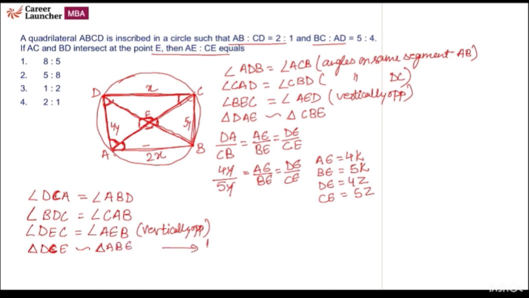From here we will get DC upon AB is equal to CE upon BE is equal to DE upon AE. So we know that DC is equal to X, AB is equal to 2X, CE is 5Z and AE is from here 4K. Sorry, BE is 5K.